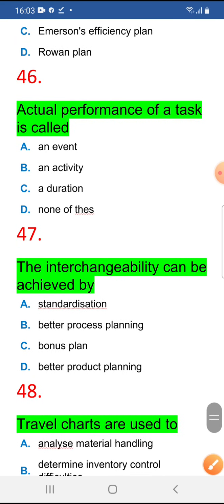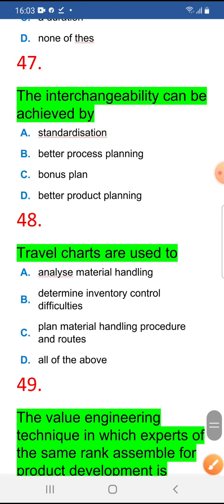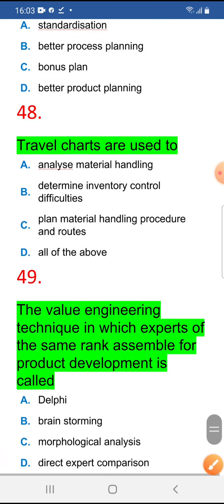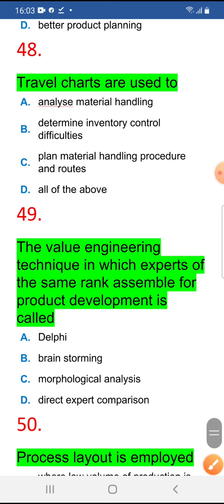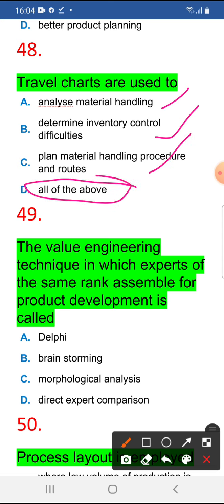Actual performance of a task is called activity. Next, interchangeability can be achieved by standardization. Okay, travel charts are used to, 48 is: analyze the material handling, determine inventory control difficulties, plan material handling procedure and routes. All of the above.